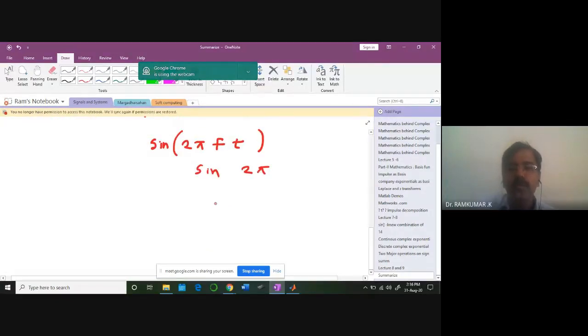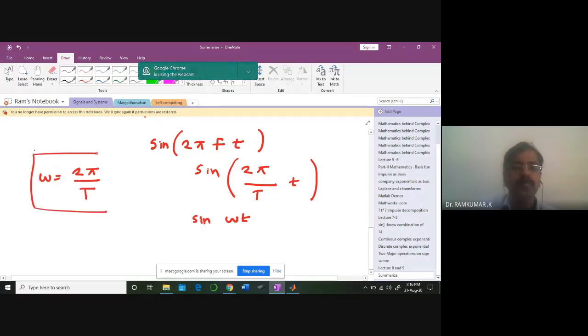So sine 2 pi by T t, that's equal to sine omega t, where omega is equal to 2 pi by T. So if T is 1 second, the signal is going to be sine 2 pi t. It means that every 1 second, the signal is going to rotate 2 pi radians.